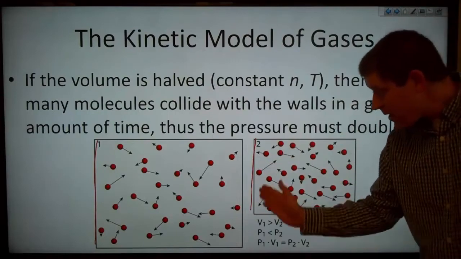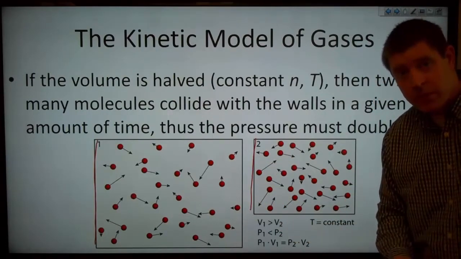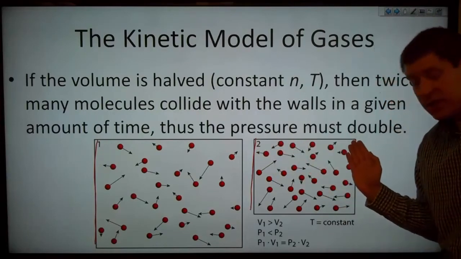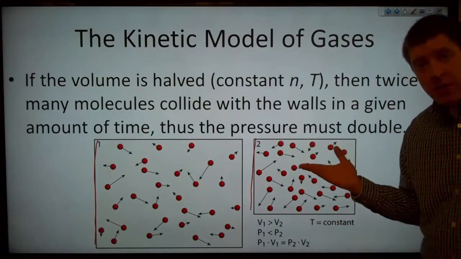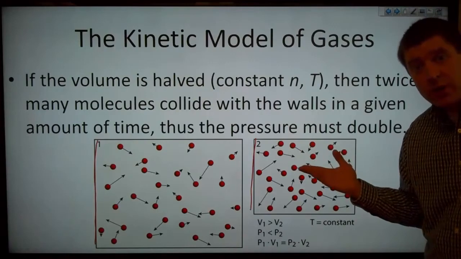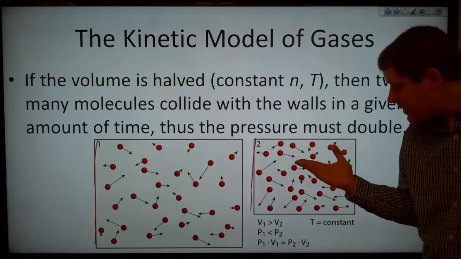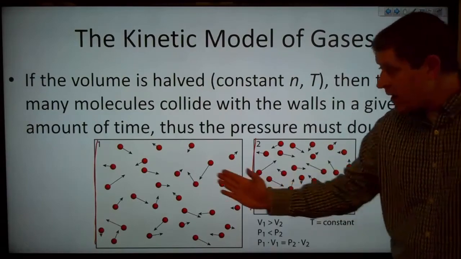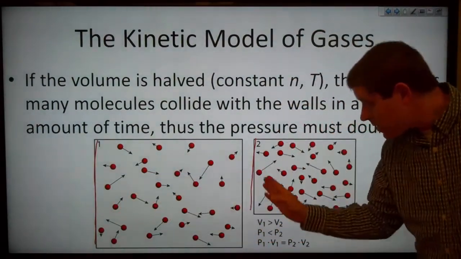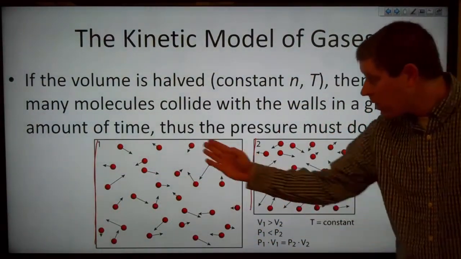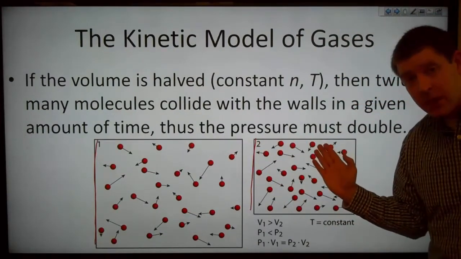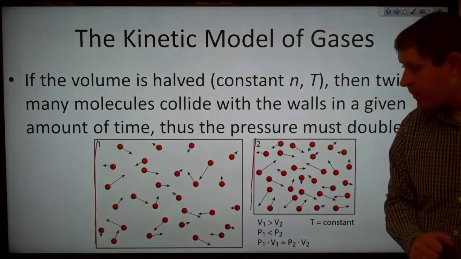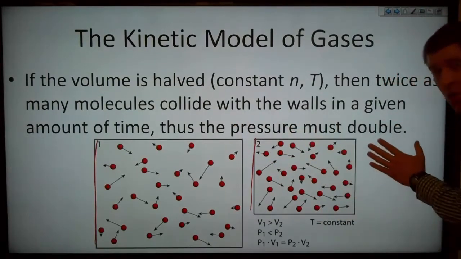But now the area there is lower. An alternate way of thinking about this is that if the area is the same size, we've got twice as many molecules per volume, and that means that we're going to have twice as many collisions. So either the area changes, like the left wall, or the area stays the same, like the top wall, but we have twice as many molecules striking that area. So the pressure has to go up.